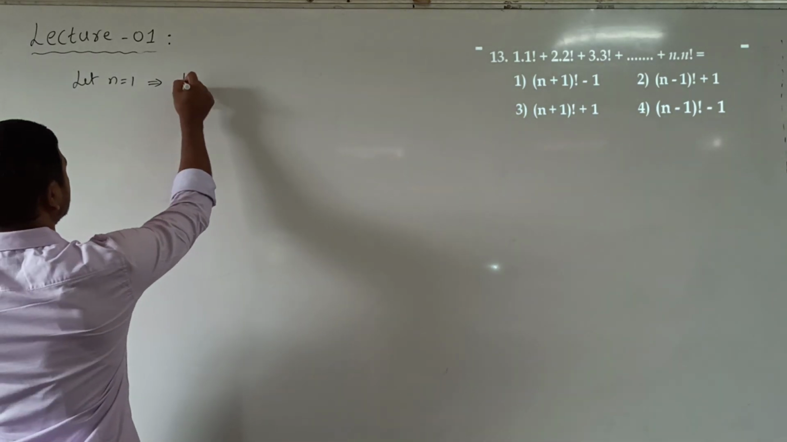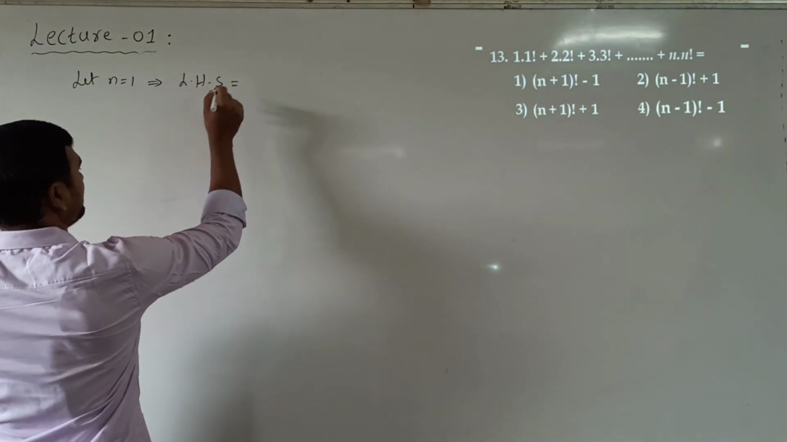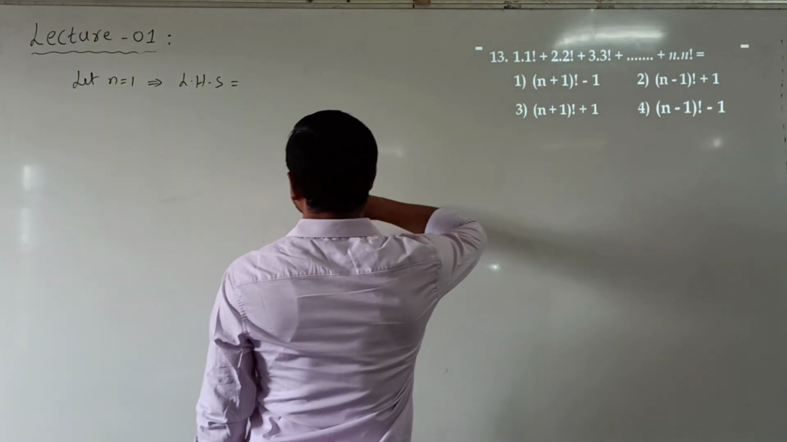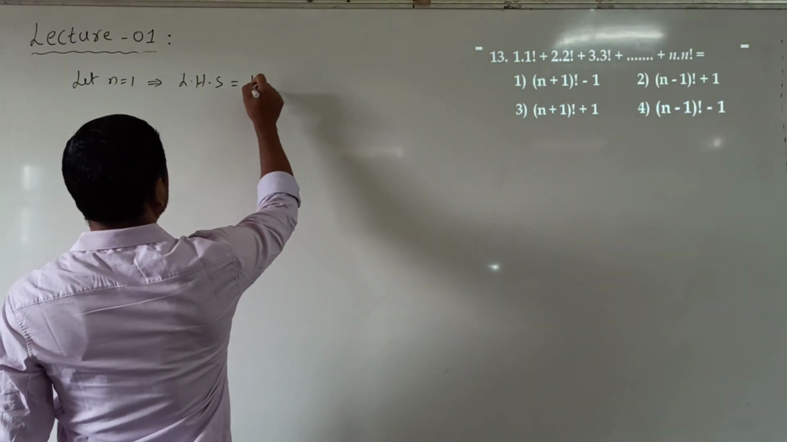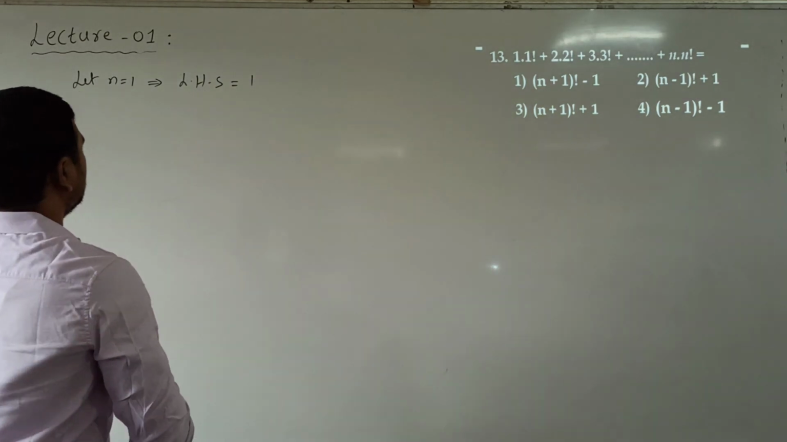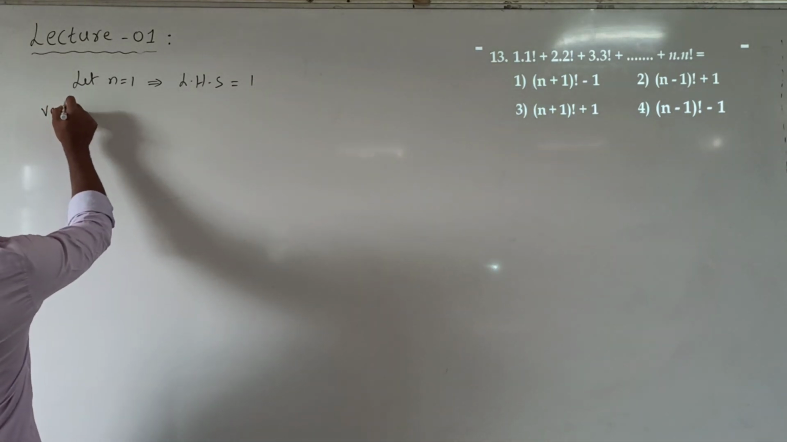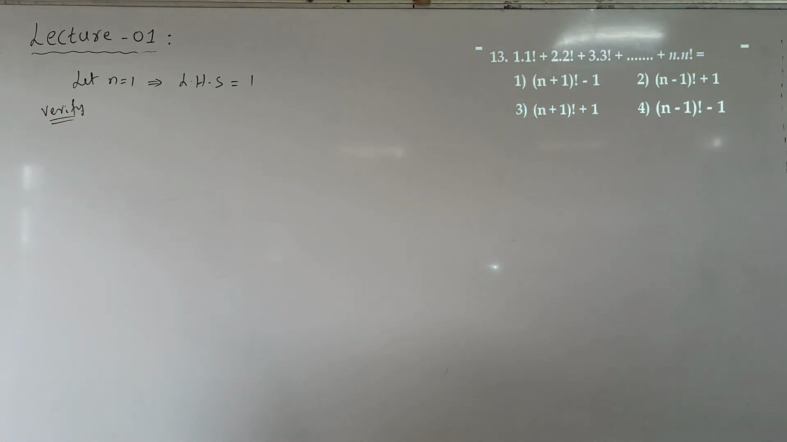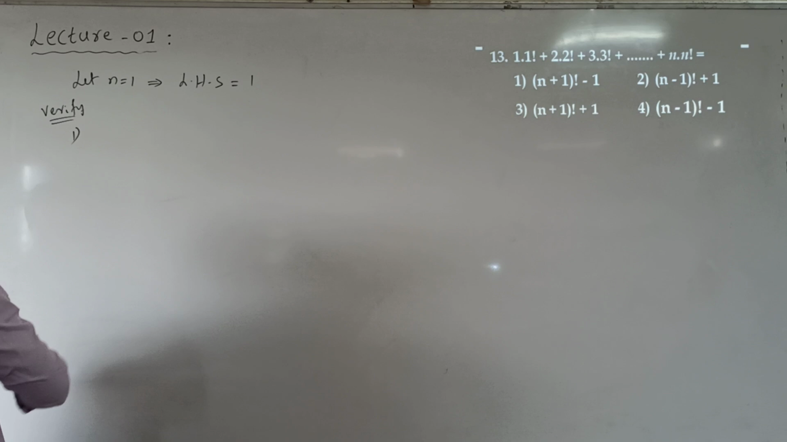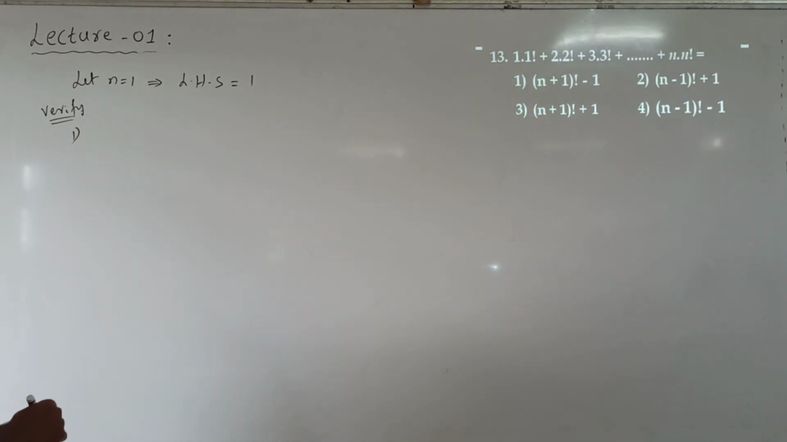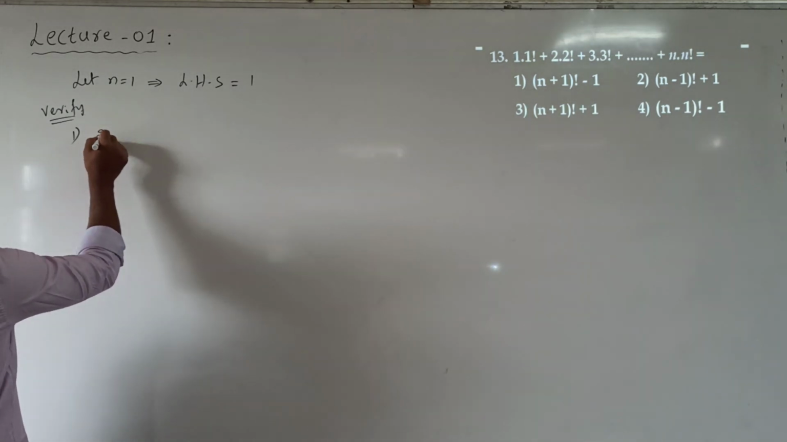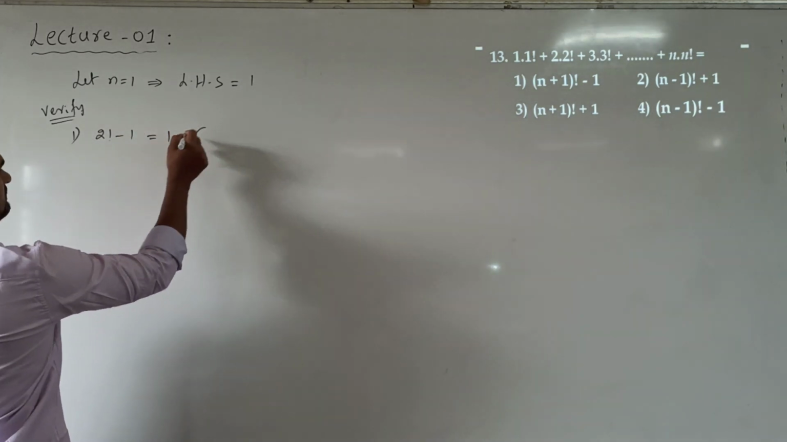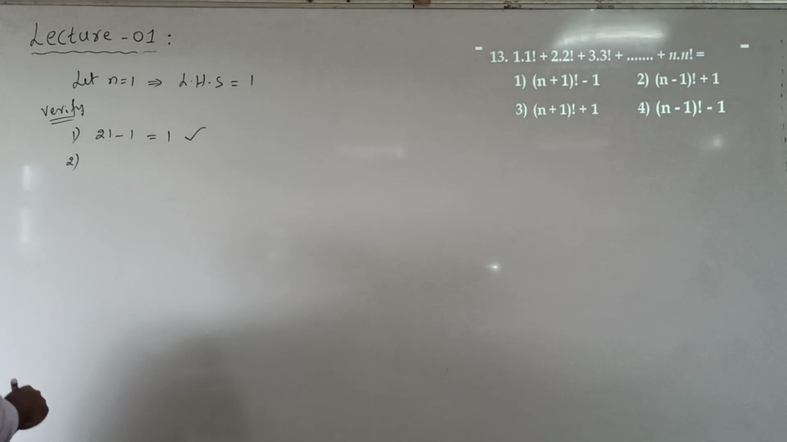So what will be left hand side? Sum up to 1 into 1 factorial. That is first term. So 1 into 1 factorial is 1. Now verify from the options. When n is 1, see which option gives answer as 1. First option, n1 means 1 plus 1. 2 factorial minus 1. 2 factorial 2. 2 minus 1 is 1. So the first option correct.